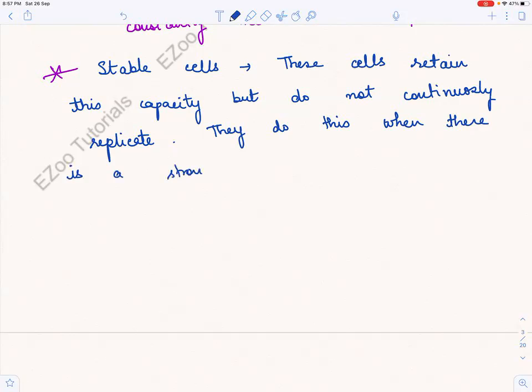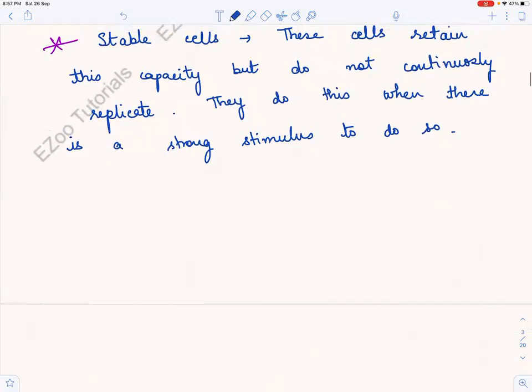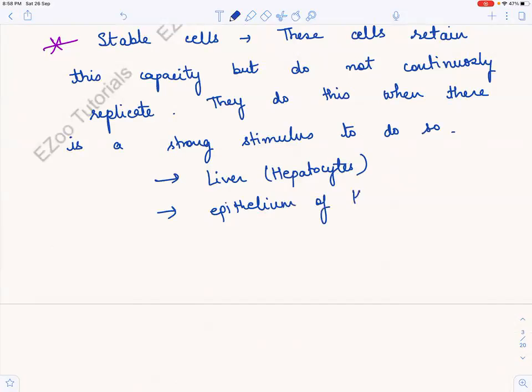When will they replicate? When there is a strong stimulus to do so. What can be these type of cells? Think. I'll give you an example. We have done this in GI. These are the hepatocytes of liver, and they are like the epithelium of kidneys, loop of Henle, PCT, right?